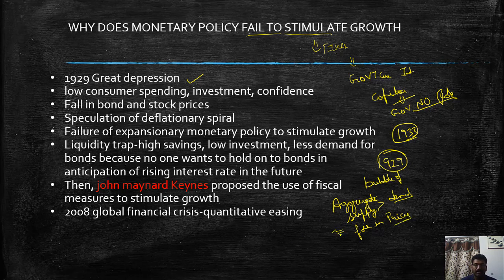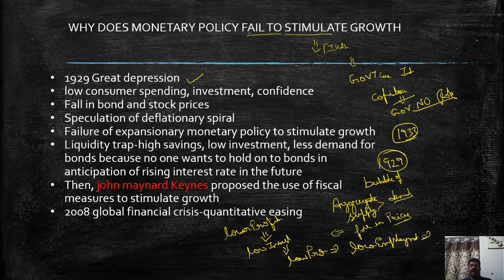Because of the fall in prices, the companies were getting lower profits. Lower profits means low investment. Low investment means low production. Low production means low employment. Low employment means it will again lead to closure of the factories. So this is what happened in the USA in the 1930s era.